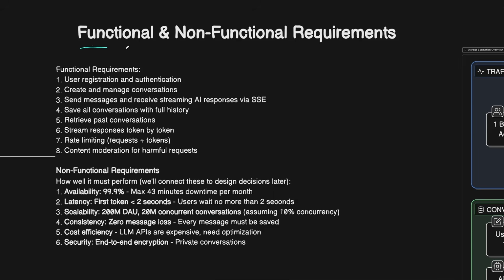Now let's get into functional and non-functional requirements of the system. When it comes to building any systems, we usually need to clarify these two. And to simplify this for you, for functional requirements, you can think of this as what the system must do, meaning what are the features and functionalities of this system. And when it comes to non-functional requirements, we are answering how well it must perform in terms of availability, latency, scale, and so on. So let's start with functional requirements.